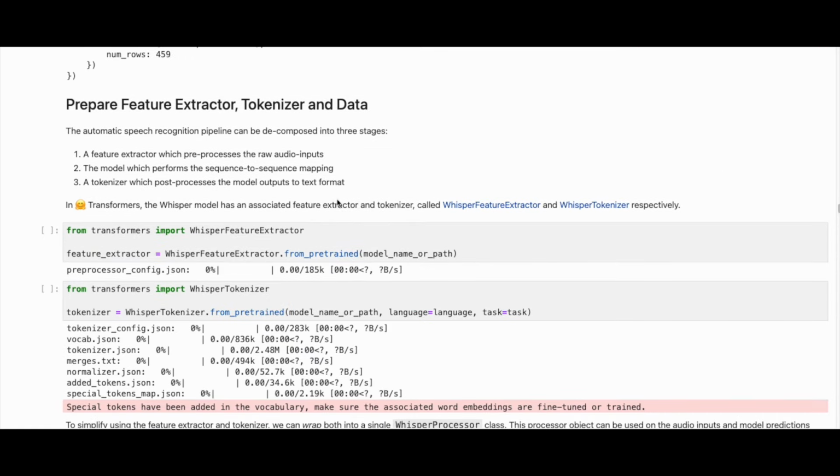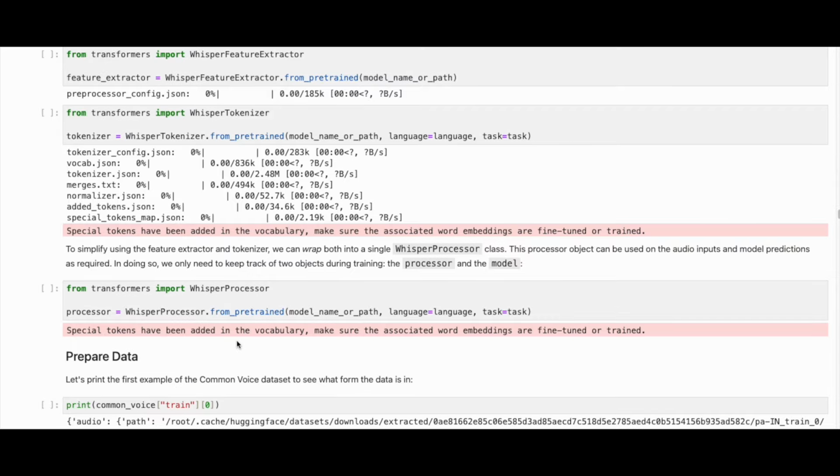Now let us do data prep. The automatic speech recognition pipeline can be decomposed into 3 stages. A feature extractor, which pre-processes the raw audio inputs. The model, which performs the sequence-to-sequence mapping. A tokenizer, which post-processes the model outputs to text format. In Transformers, the Whisper model has an associated feature extractor and tokenizer called WhisperFeatureExtractor and WhisperTokenizer, respectively.